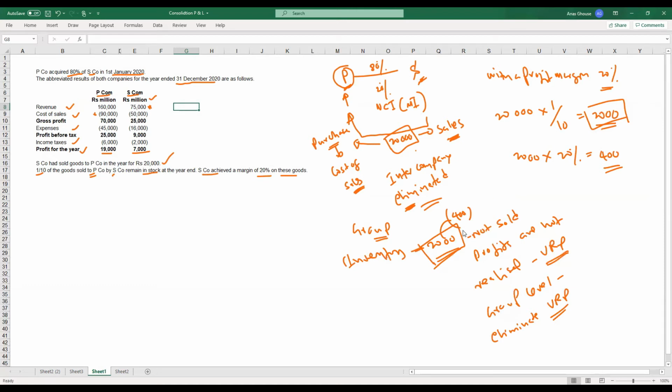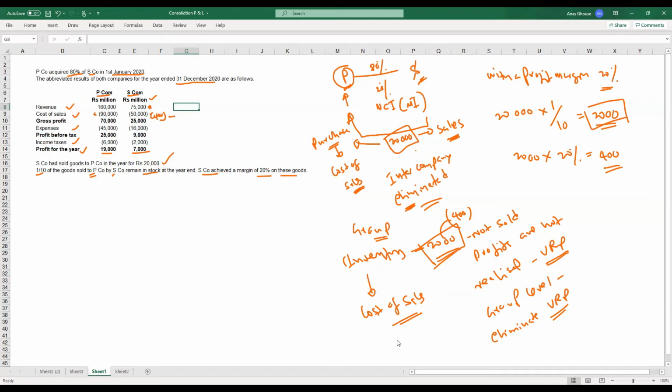When you eliminate inventory, inventory is part of cost of sales. So the cost of sales of P company will be affected by 400. That has to be removed from the inventory. As a result, your cost of sales will increase.